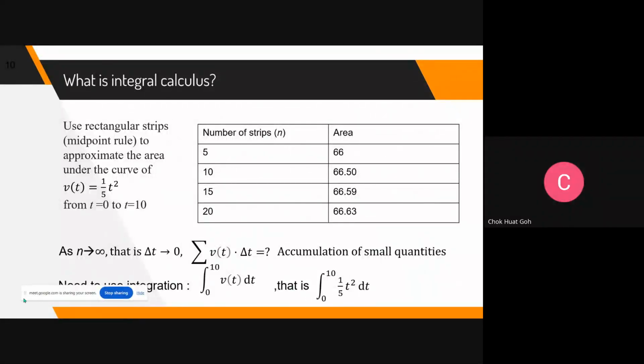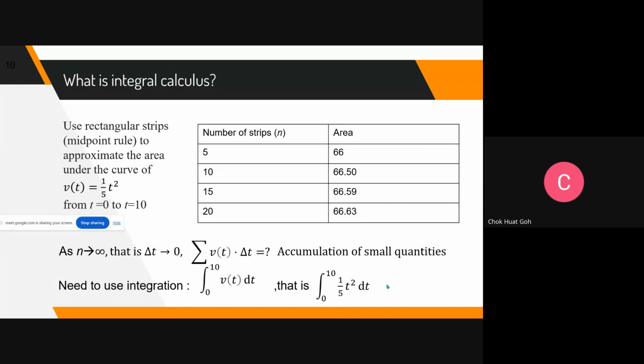All right, come, let's see. A little bit of notation. When you add a number of rectangles, you use many rectangles, your time interval becomes almost zero. Just now the time interval was 1 second, 2 seconds. Now the time interval is 0. So the total distance is actually velocity times the interval of time. This is accumulation of small quantities, which is integral calculus. I think you have gone through this notation before. We integrate from time 0 to 10 seconds this velocity function. The velocity here is 1 over 5 t squared dt.